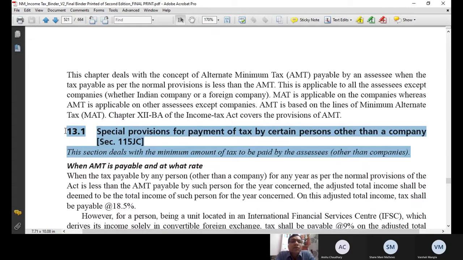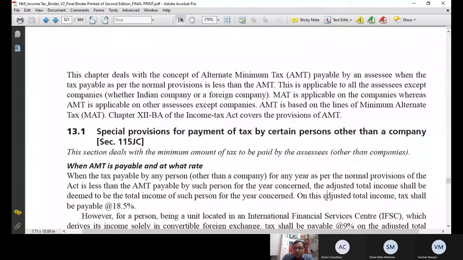If tax payable as per normal provision is less than 18.5% of adjusted total income (normally I will not use the word book profit, I will use the word adjusted total income), then I should pay tax as per 18.5% of adjusted total income. This is the first point.